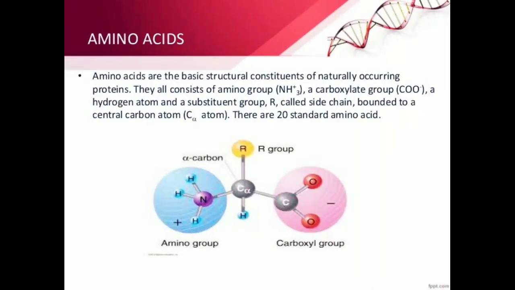Amino acids. Amino acids are the basic structural constituents of naturally occurring proteins. They all consist of an amino group, a carboxylate group, a hydrogen atom, and a substituent group called the side chain, bonded to a central carbon atom. There are 20 standard amino acids.